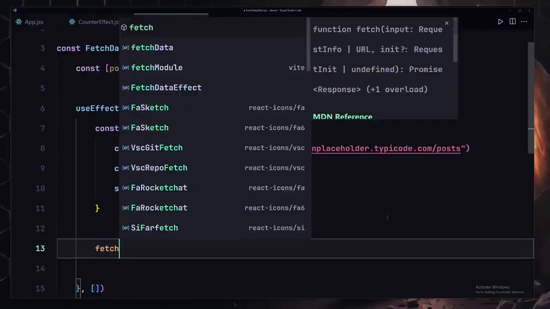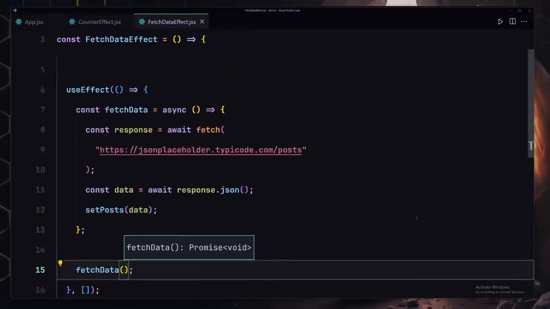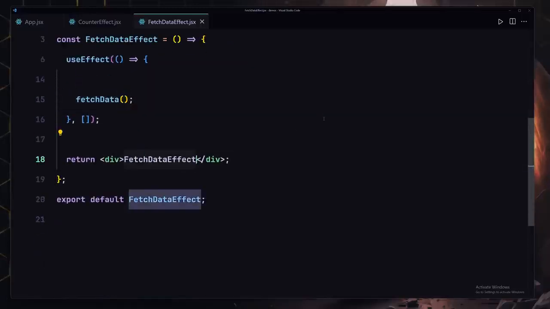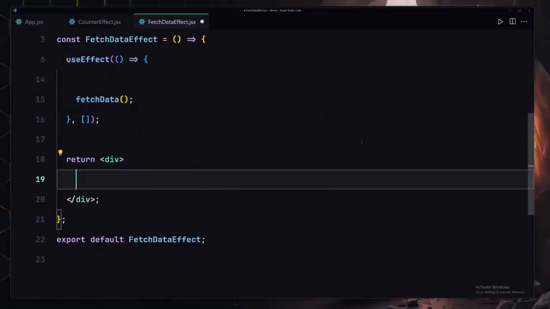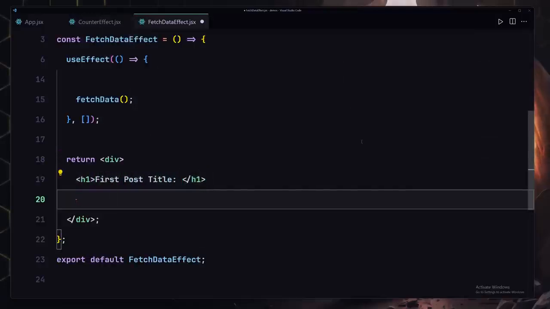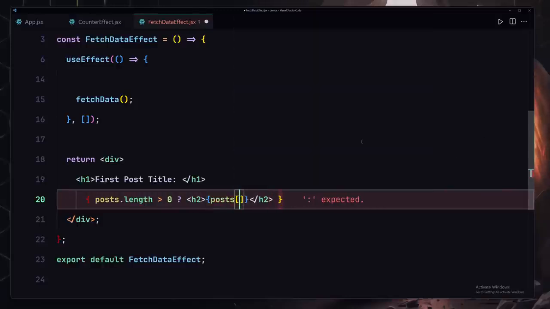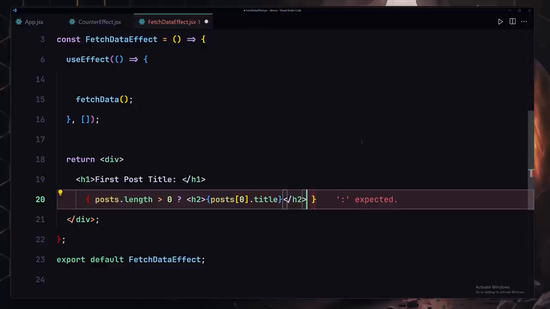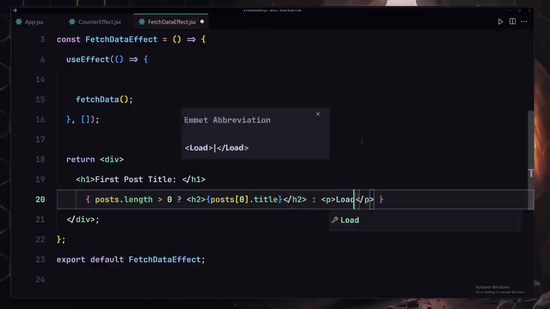Now underneath this function we are going to call it. If I save my file, it's going to give us the perfect response. We also have to render the data to the DOM so that we can see it. I'm not going to do anything crazy, so I'll write first post title, and underneath this h1 we're going to check the posts. I'll use post.length is greater than 0. In that situation we're going to use our h2, and I'll write post, and we only want to get the first post. We're not interested in all of them, and we only want the title out of there. But if that's not the case, we are going to render loading.